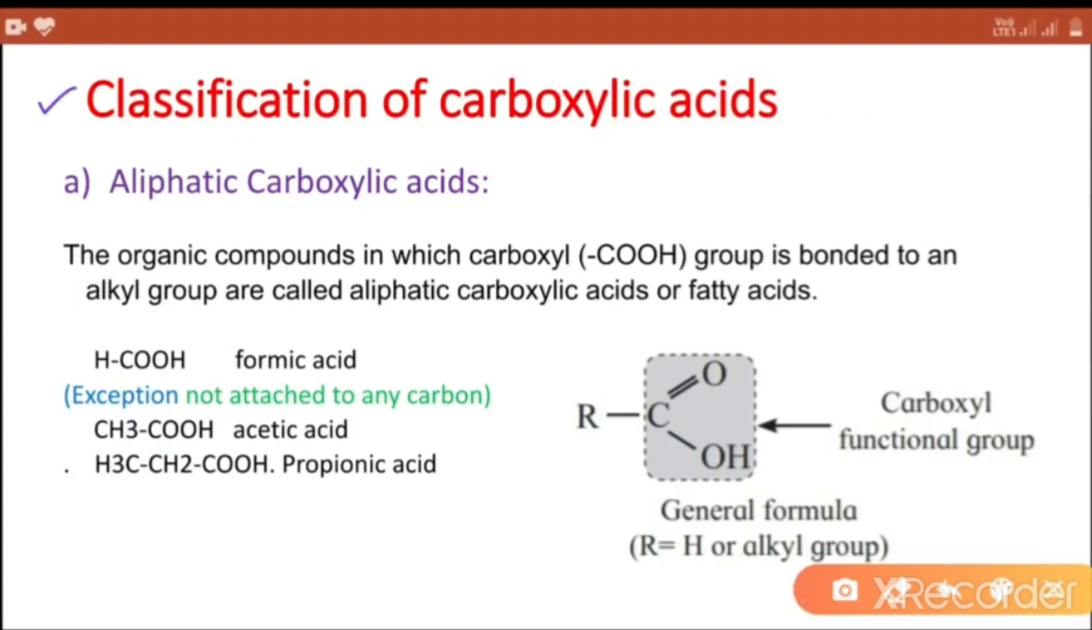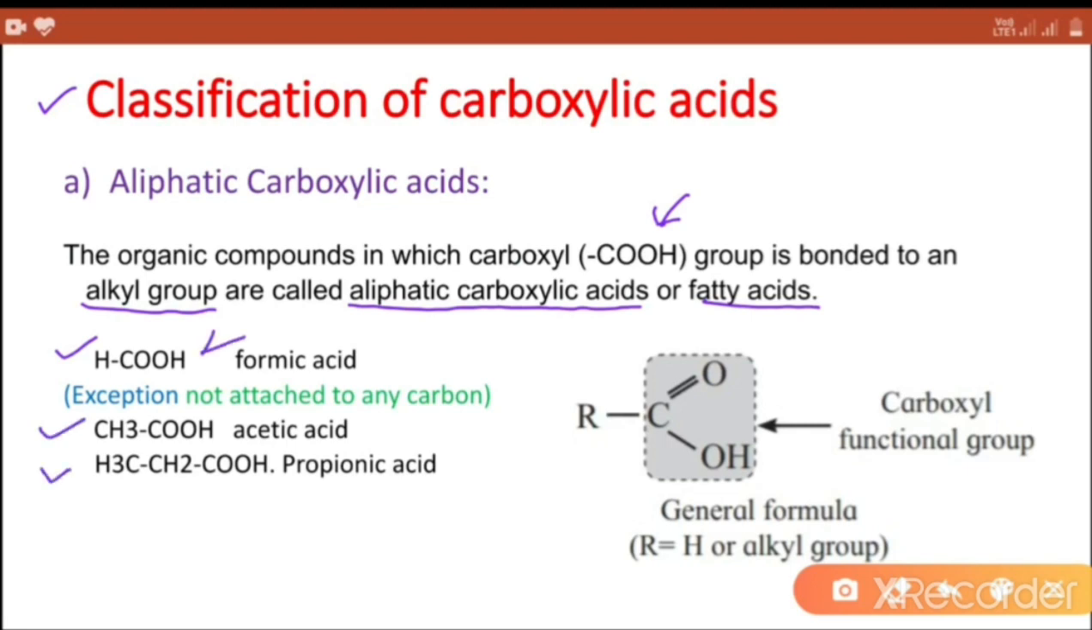Classification of carboxylic acids. First type, aliphatic carboxylic acids. The organic compounds in which carboxyl group is bonded to an alkyl group are called aliphatic carboxylic acids or fatty acids. Examples: formic acid, acetic acid, propionic acid.